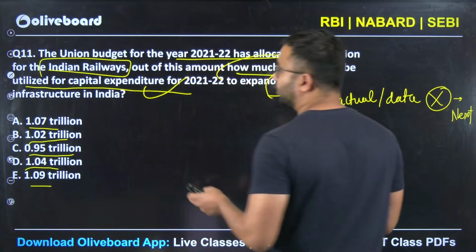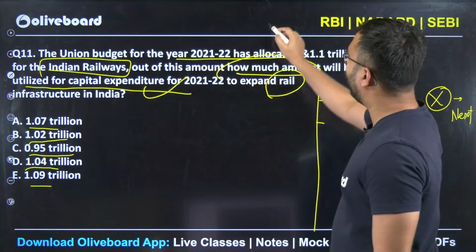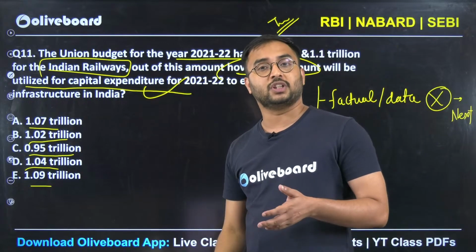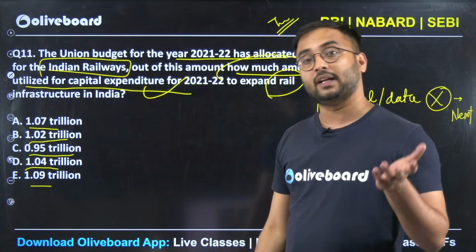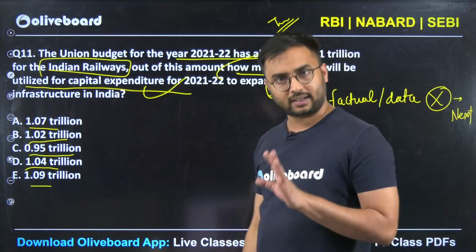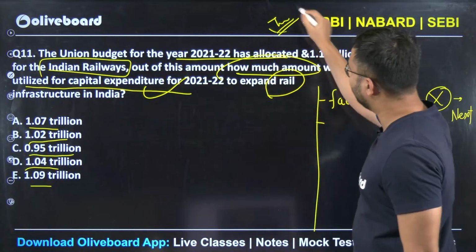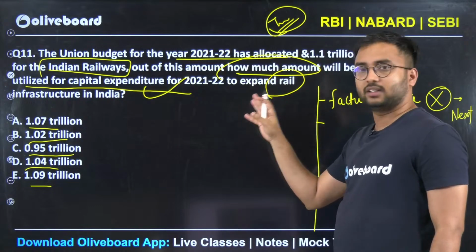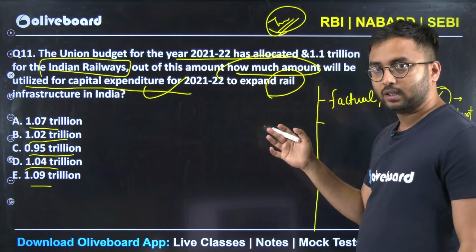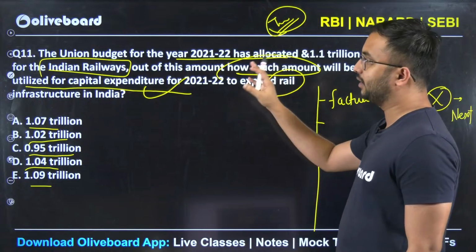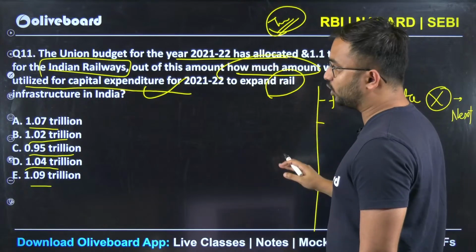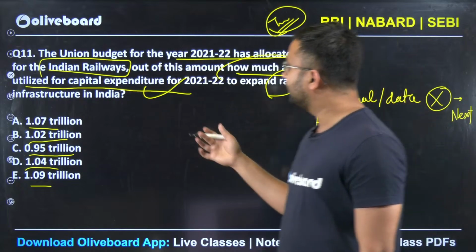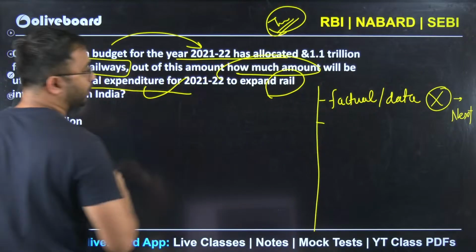Again, an important question. If you see budget and railway, we all know that earlier the railway budget was separate, right? There have been so many changes. Earlier it was separate, then it started being combined, then again it became separate. So this makes this particular question very, very important. You can consider this question from current affairs only, because the budget here is the main topic. The question is very, very simple. They didn't ask you any conceptual part related to it. They are just asking one piece of factual data from the Union Budget.